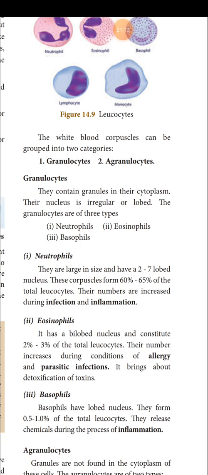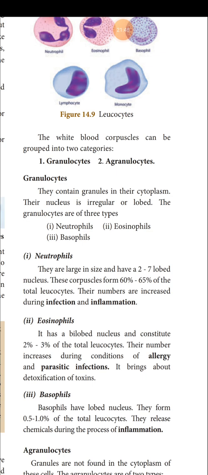And next one is eosinophils. It has a bilobed nucleus. Yes, you have seen in the diagram itself that it consists of a 2 lobed nucleus, and constitutes 2 to 3% of total leukocytes. See, neutrophils occupy 60 to 65% of leukocytes, but eosinophils occupy only 2 to 3%. Their number increases during allergy and parasitic infection.